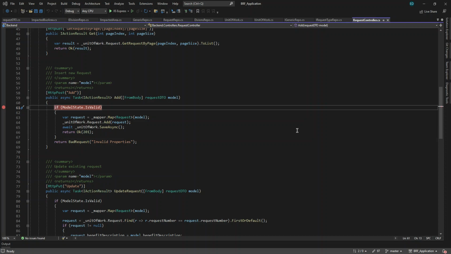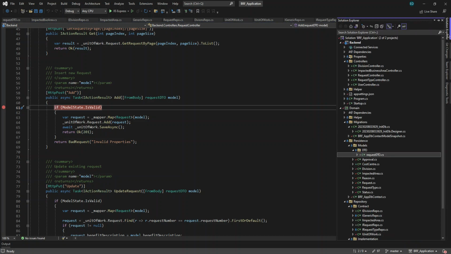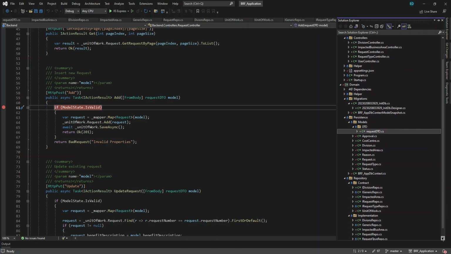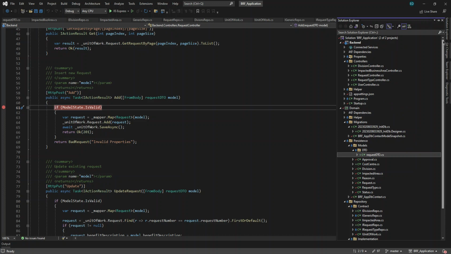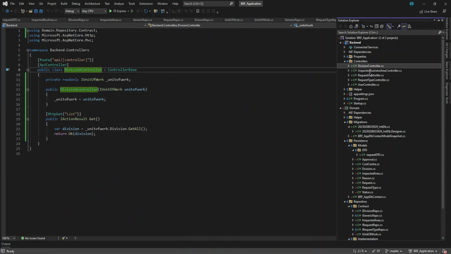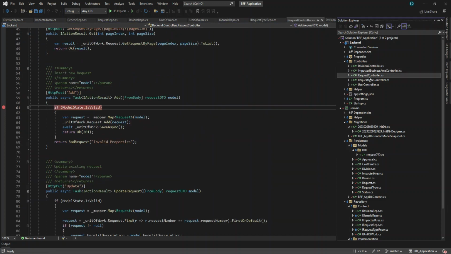So basically, I created this .NET Core 3.1 API. If you watched my video, I have already discussed this API that uses a generic repository and a unit of work. So I have now here my controllers for the API that I'm going to consume in my Angular application. I am going to demonstrate some things that we've done on the Angular side.